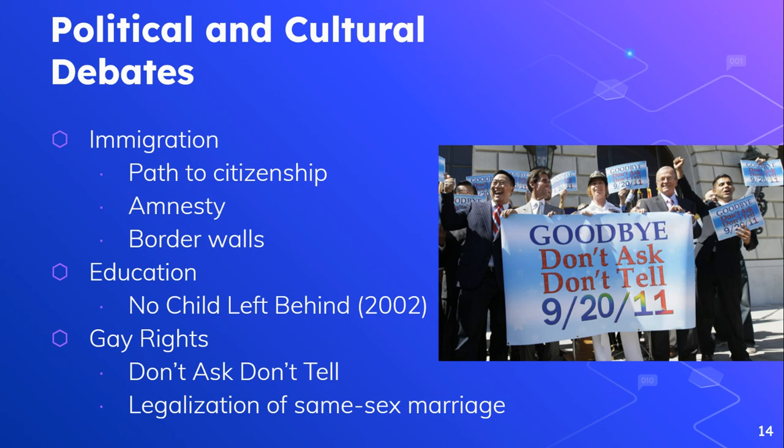There's this idea of amnesty that a lot of Democrats bring up, which is basically a way to pardon people who are illegal immigrants. They're here, they've been living here for so many years. Should we just make them citizens? So that's an idea that people are debating. And then we see the idea of a border wall, and this even takes us all the way through Trump, but it was a popular idea to discuss and debate during the 1980s, 90s, and early 2000s as well. Should there be a wall between the United States and Mexico?